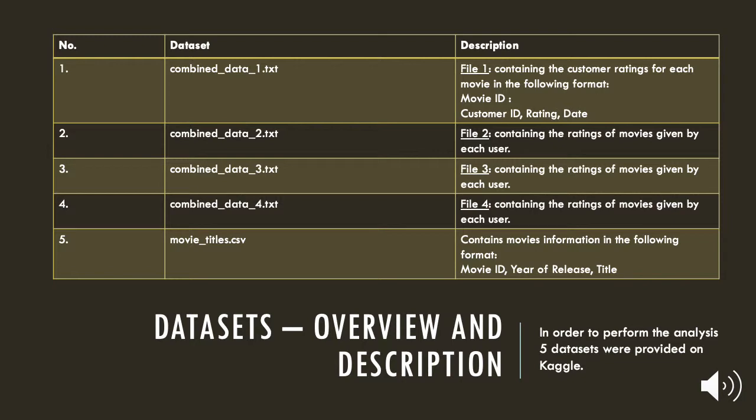The other file, which being huge in its content, was divided into four different files named combined data 1, combined data 2, combined data 3, and combined data 4. Each of these files contained customer ratings for each movie in the following format: movie ID followed by customer ID followed by the rating given by that customer and the date on which the rating was given.